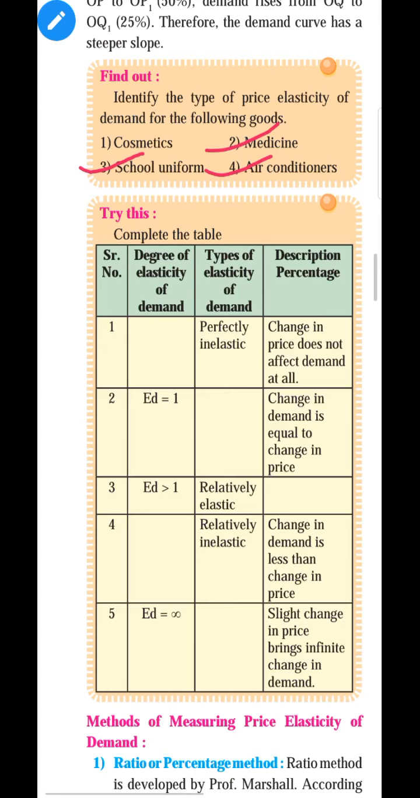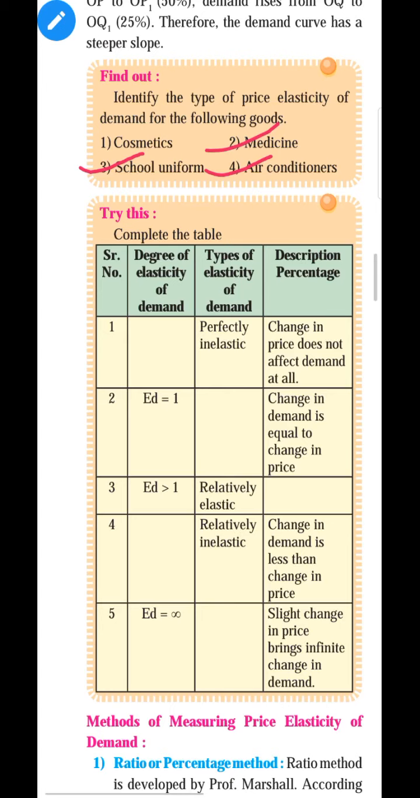So the demand for luxury goods is relatively elastic. What is the meaning of relatively elastic demand? A small change in price brings a large change in demand. It means price changes by a smaller percentage and demand changes by a larger percentage. Yes. So air conditioner is a luxury good, so demand for luxury goods is relatively elastic, which means people tend to buy more when there is a small decrease in the price of air conditioners.